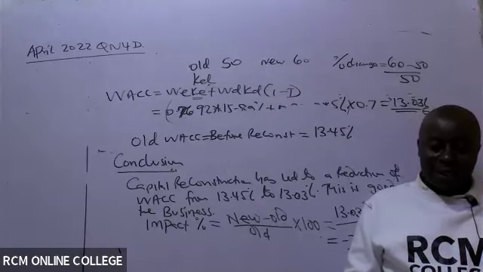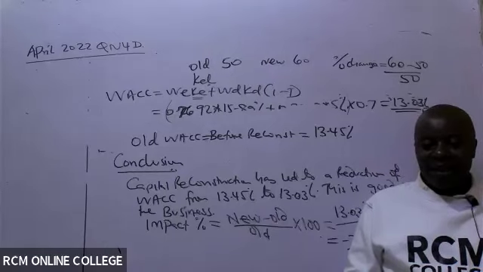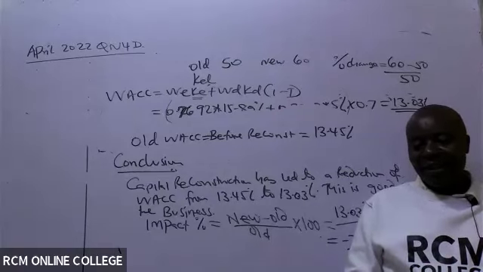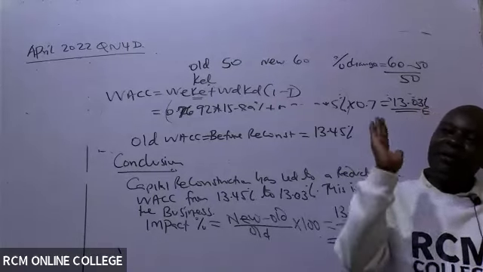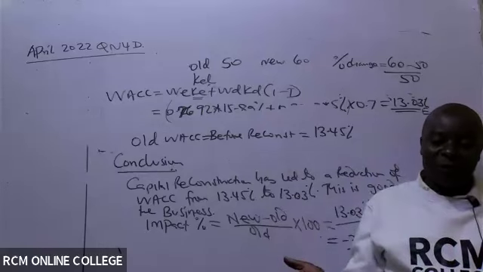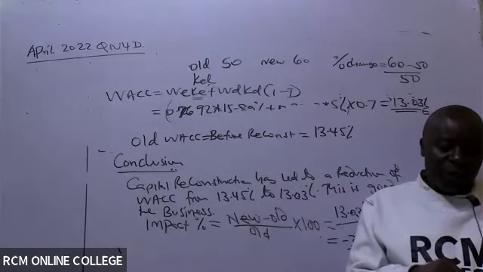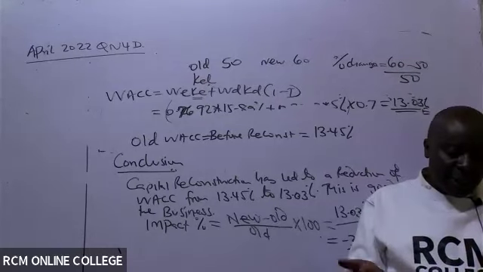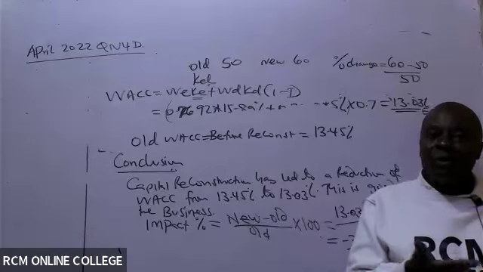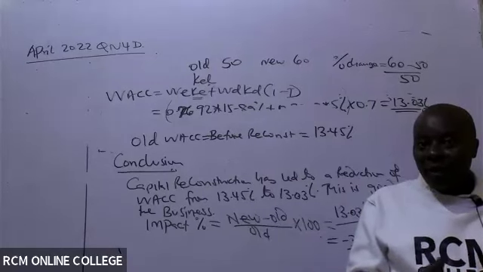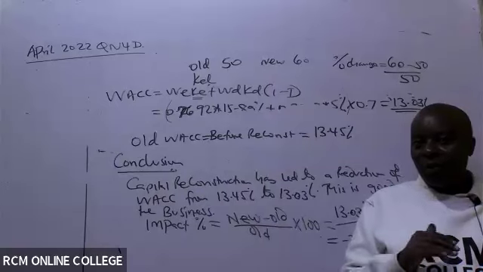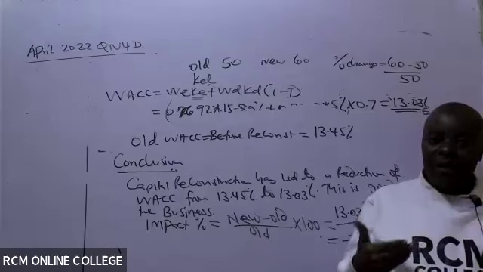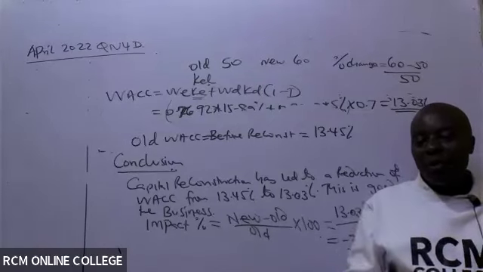Is it something you can do later? Perhaps you can just try putting it down and then send your answer on WhatsApp for marking. It is the same, so long as you remember before reconstruction, after reconstruction. Most of the information we give you here is useless, like the EPS being 6 and the dividend payout ratio being 50%, which will not be used, because here they have not asked about the price. We are just putting it there to confuse you. Here it is the impact of reconstruction on WACC.